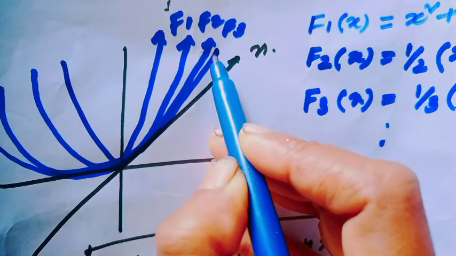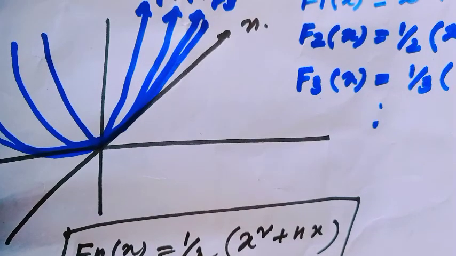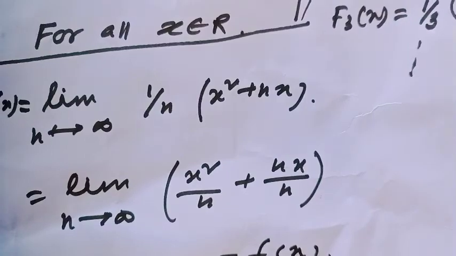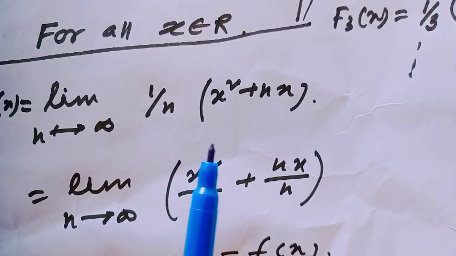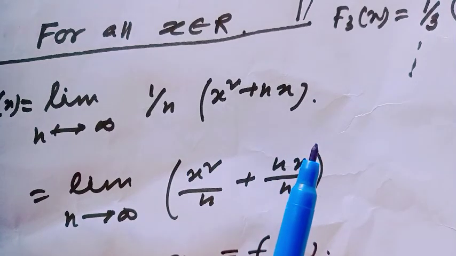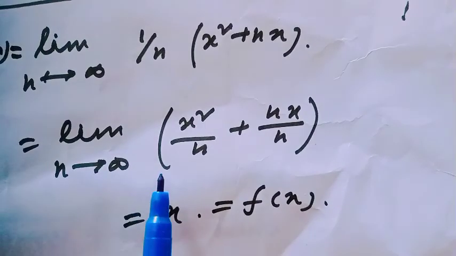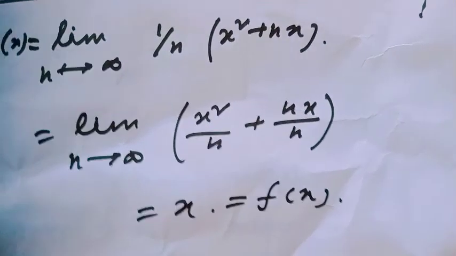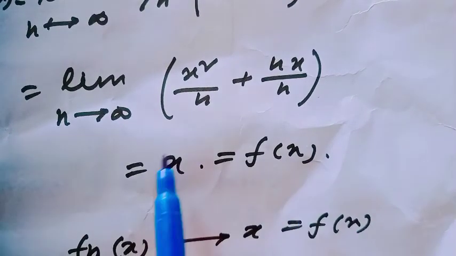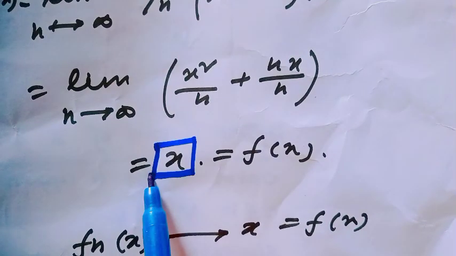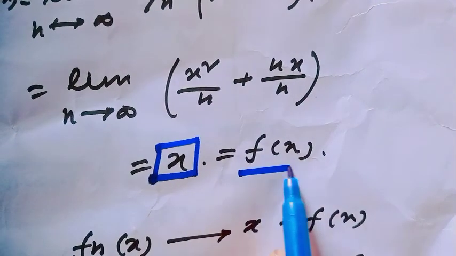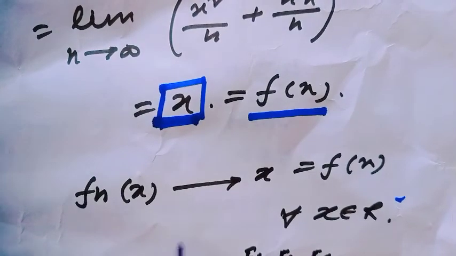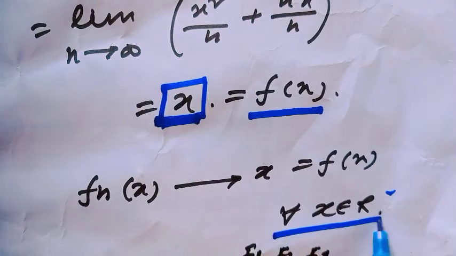Here the limit of the function would be the limit as n tends to infinity of 1 over n times x square plus nx, equal to the limit as n tends to infinity of (x square over n plus x), and obviously if we put the limit, then this would be x. That means here F(x) would be x. That means this sequence converges to the function x. Are you getting the idea? And here all x belong to the real numbers.